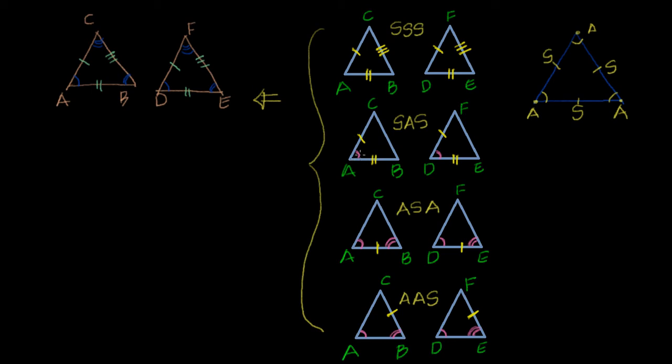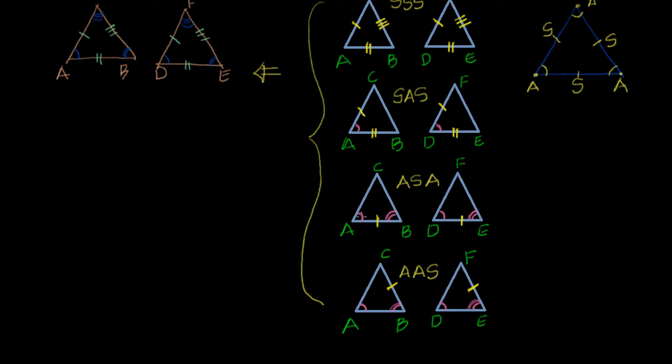Now how will you write them? See, start from here: you have a side, then you have an angle, then you have a side. So you are comparing in these two triangles the side, angle and side. That's why it's called SAS. Look at the third one. In the third one, you are proving that the angle is equal here and here. That means A is equal to D, and also this side is the same, and also the angles are the same. We'll write them one by one, okay?